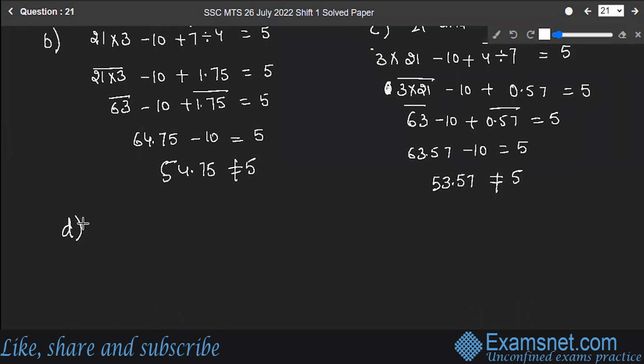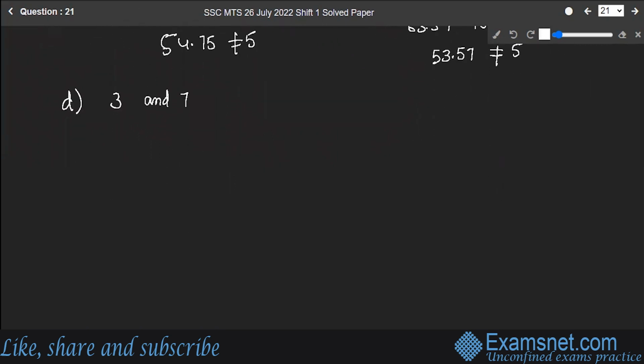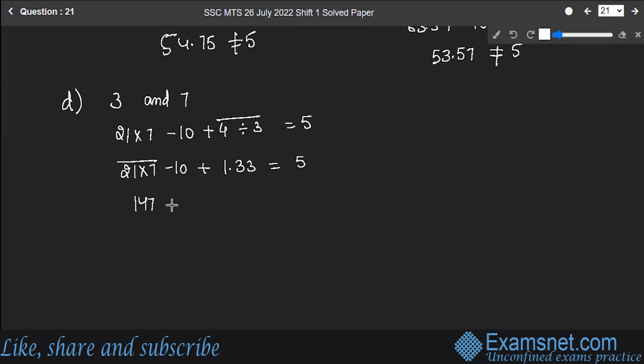That is, you have to interchange 3 and 7. After interchanging 3 and 7, the equation will become 21 multiplied by 7 minus 10 plus 4 divided by 3, which should be equal to 5. So let's divide 4 by 3. 21 multiplied by 7 minus 10 plus 1.33 should be equal to 5. Next is multiplication of 21 and 7. This gives you 147 minus 10 plus 1.33 should be equal to 5.